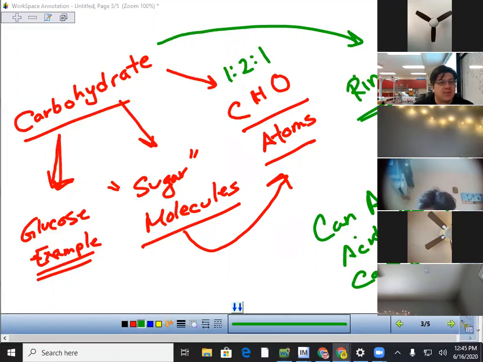Here, I'll give you some examples. Here are some amino acids, guys. Check it out.